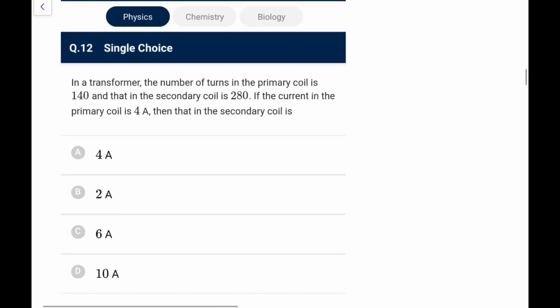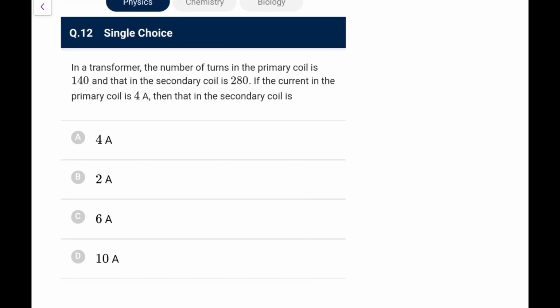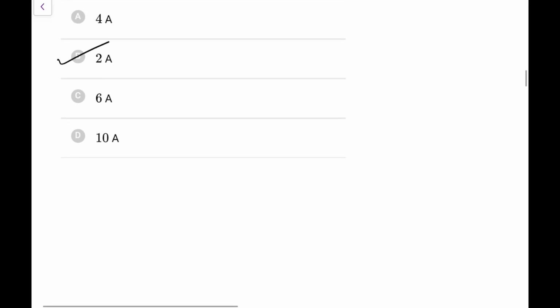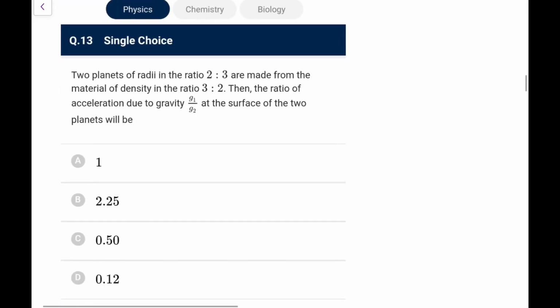Next one, in a transformer, the number of turns in the primary is 140 and in the secondary is 280. If the current in the primary is 4 ampere, then what is it in the secondary? The secondary has double the turns, so voltage would be doubled but current would be half, assuming 100% efficiency, because no other option is given.